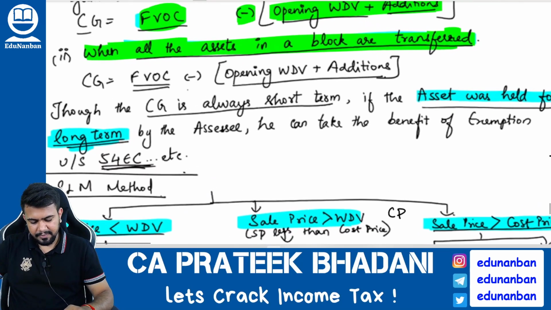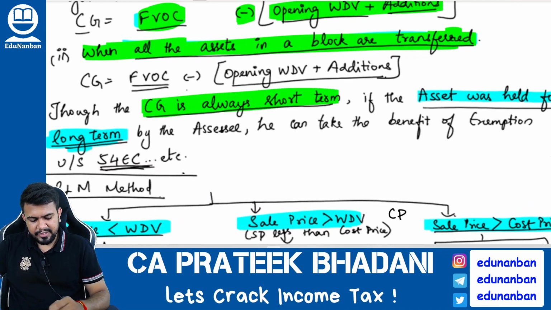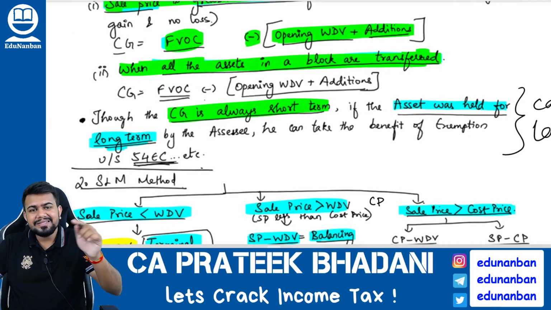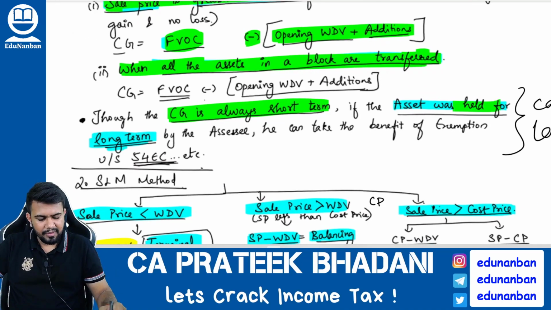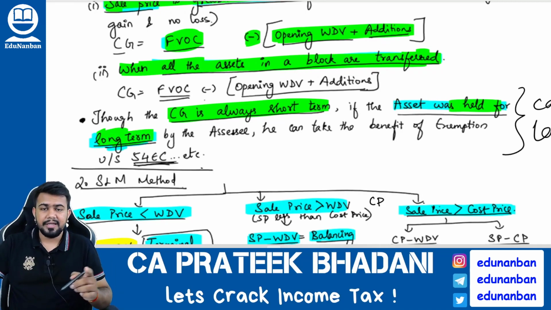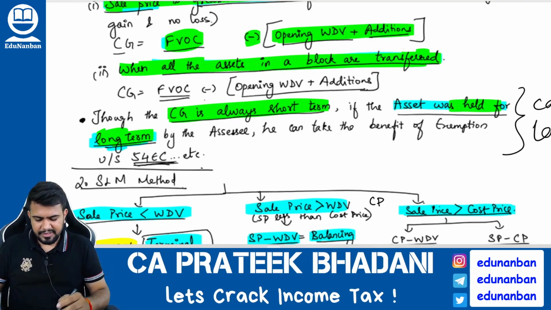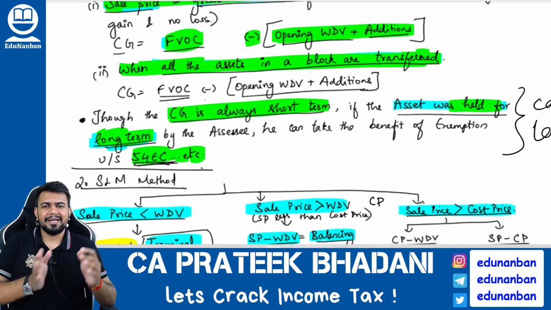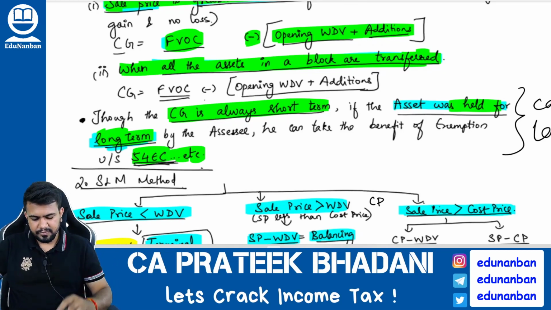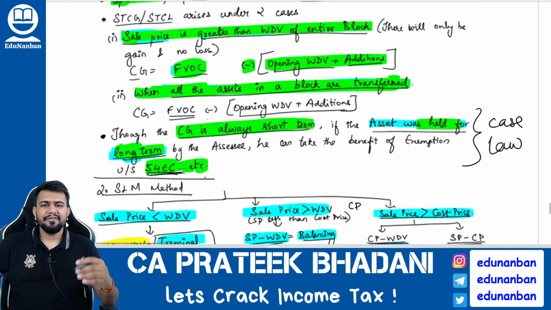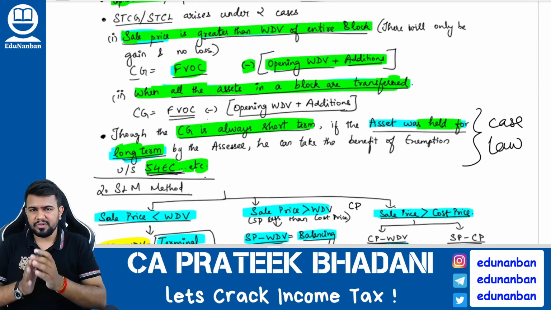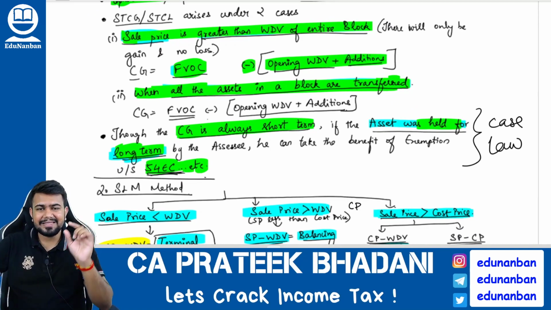However, listen here, though the capital gain is always short term, if the asset inside the block was a long term capital asset, then you can take the benefit of section 54 EC or the other exemption sections also. You get my point? We saw many exemption sections before this. Certain exemptions are applicable only for long term capital asset.